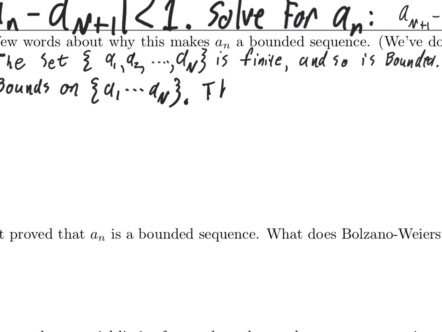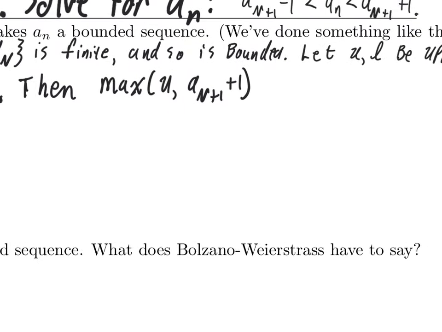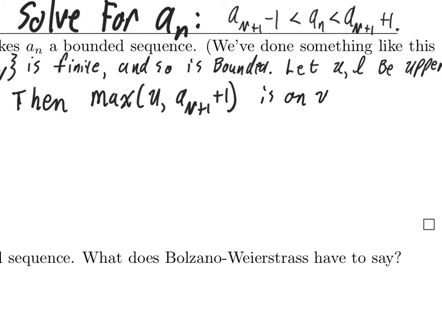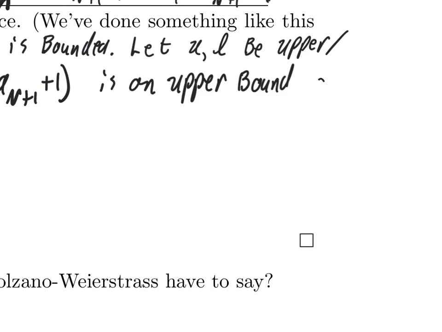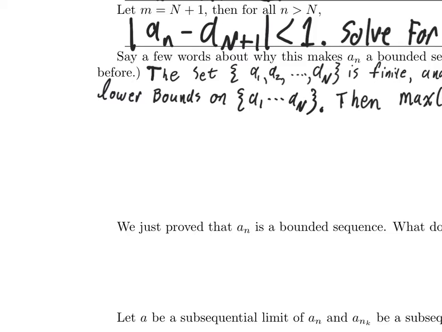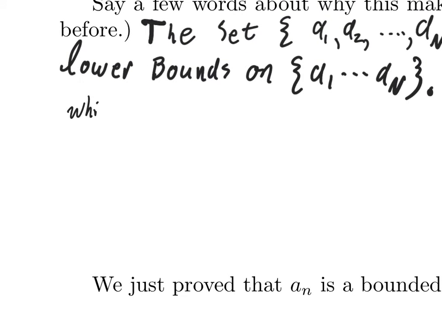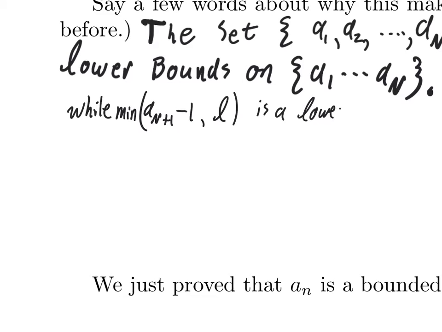Then, and I'll be a little bit black boxy, maybe I won't explain it, the max between U and A sub big N plus 1 is an upper bound on the sequence A sub n, while A sub big N plus 1 minus 1, min L, is a lower bound.